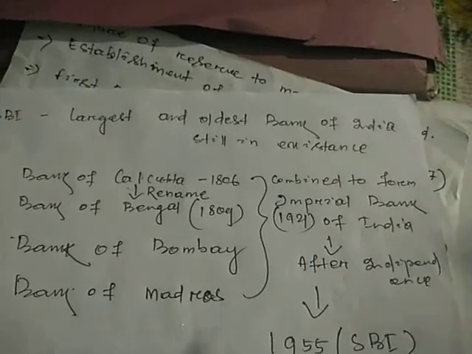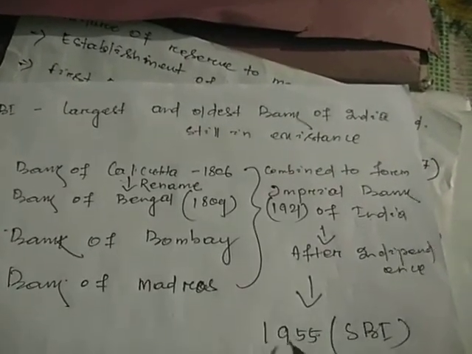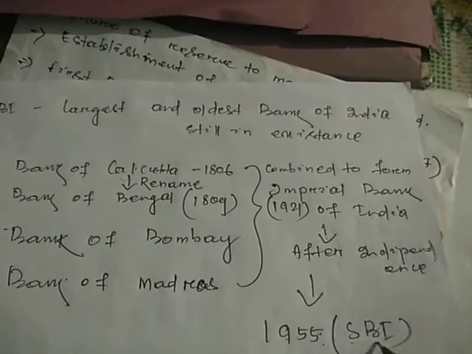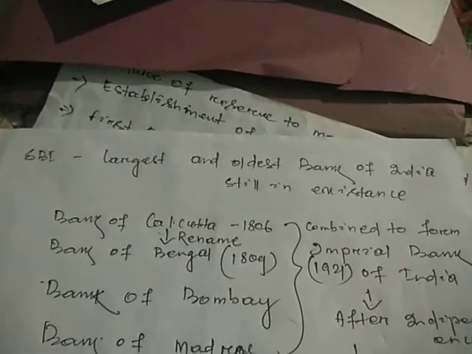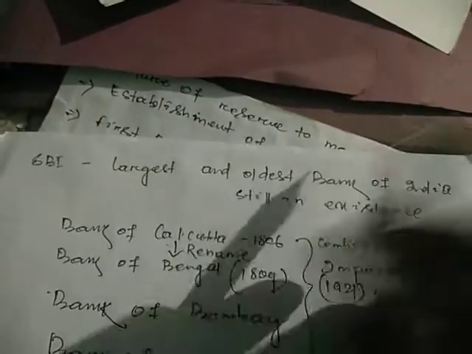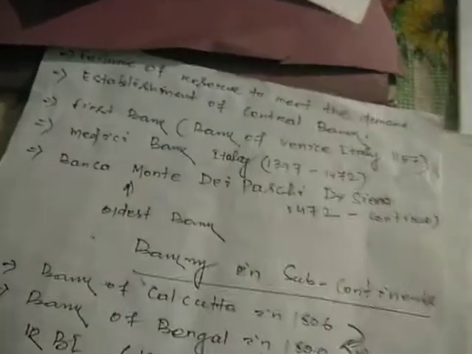And after independence, that bank was transformed in 1955 into the State Bank of India. These combined, and its name is State Bank of India, the largest and oldest bank in India, still in existence also. This is SBI history.